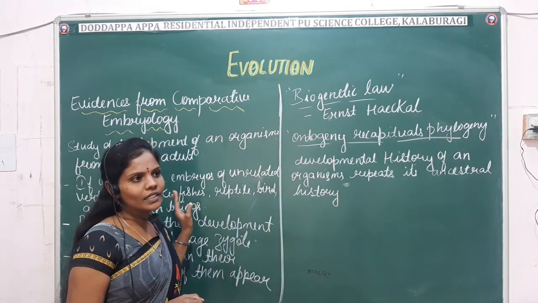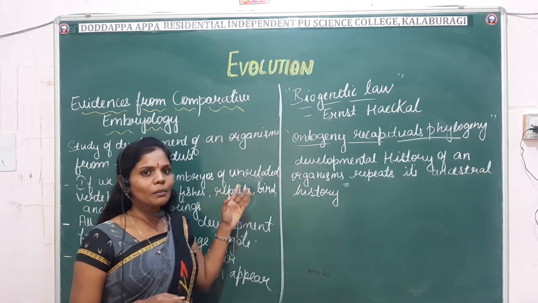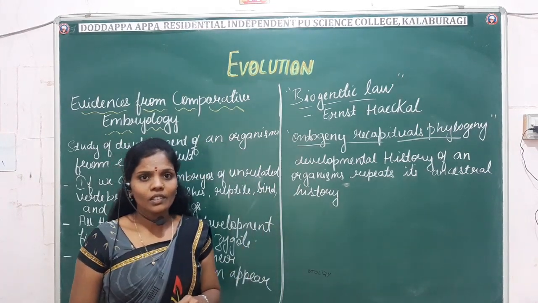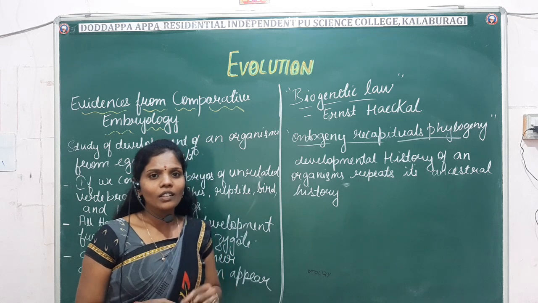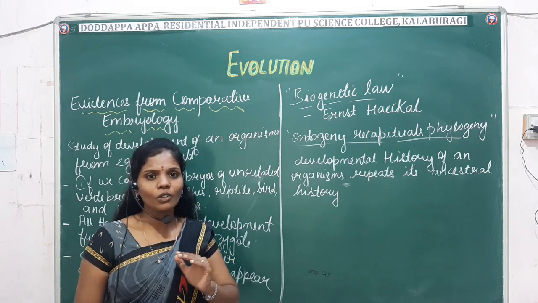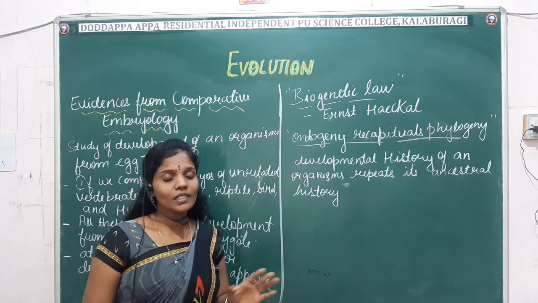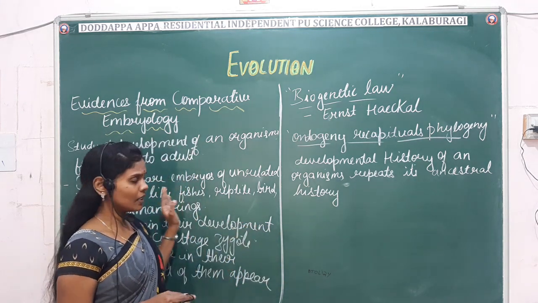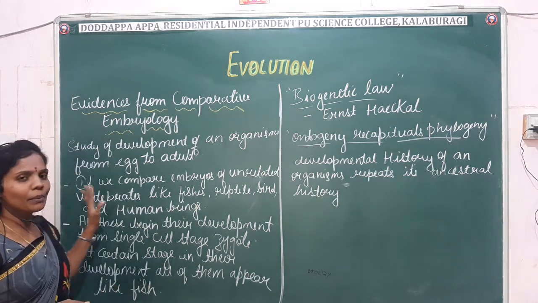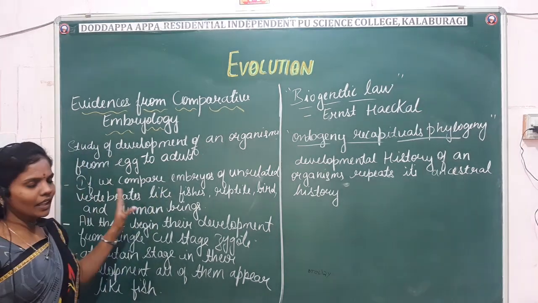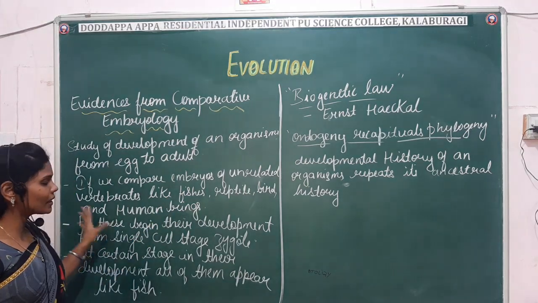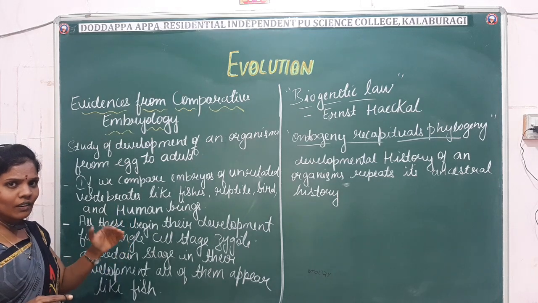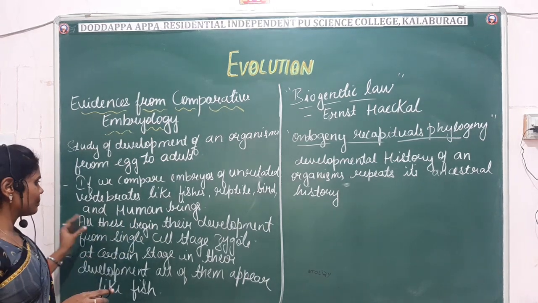In this evidence, when we see the embryos of different related vertebrates like reptiles, fishes, amphibians and human beings, at a certain stage all the embryos look the same. It is very difficult to identify the embryo. If we compare the embryos of vertebrates like fishes, reptiles, birds and human beings, they look exactly the same during the embryonic stage.